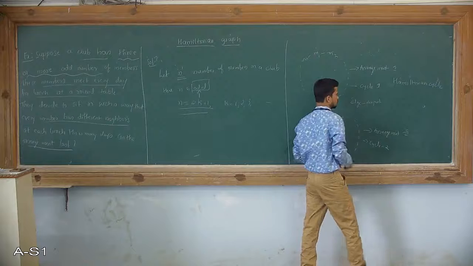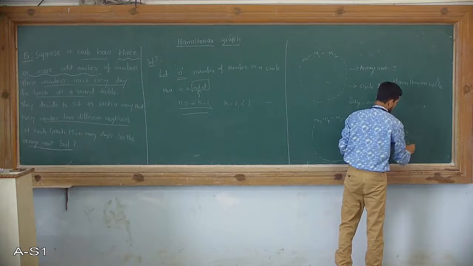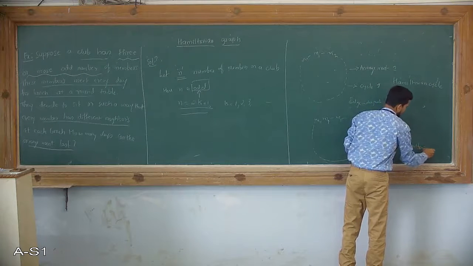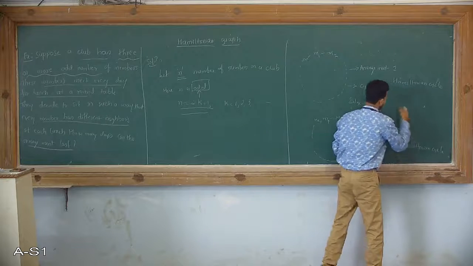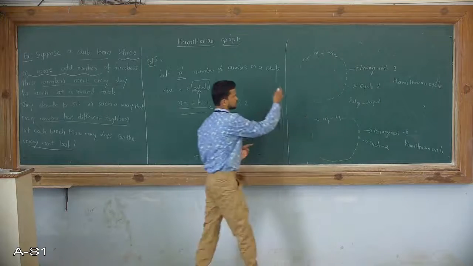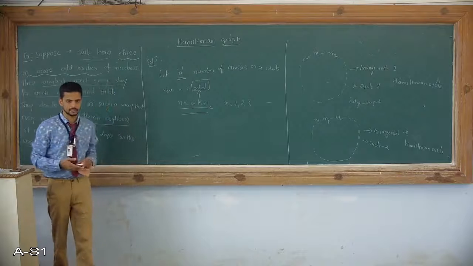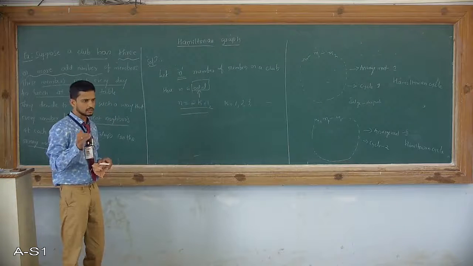This is also a Hamiltonian cycle. This is also a Hamiltonian cycle, but it is edge disjoint from cycle 1 to cycle 2. So every time we get a Hamiltonian cycle.